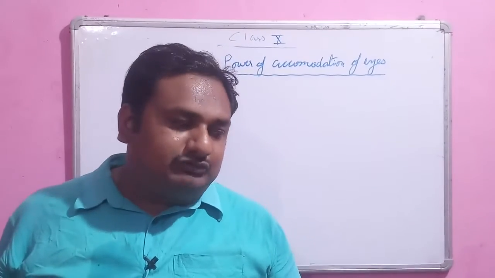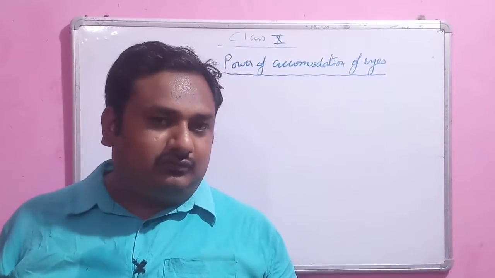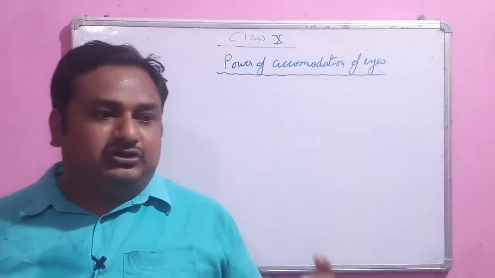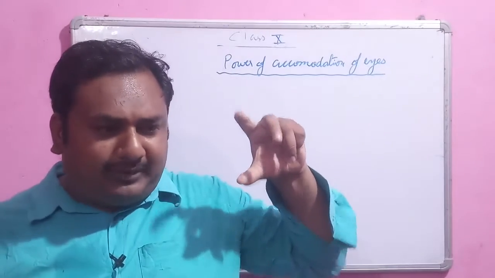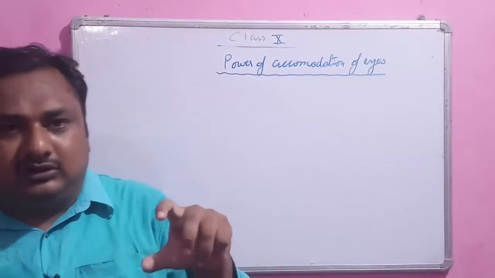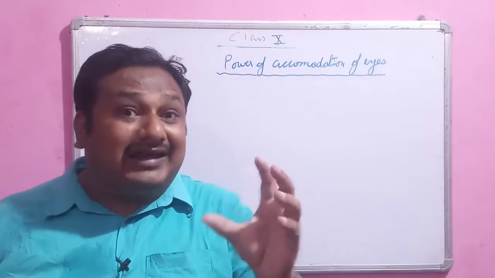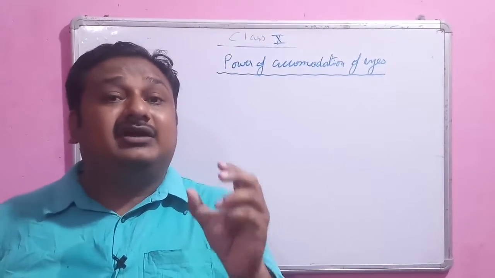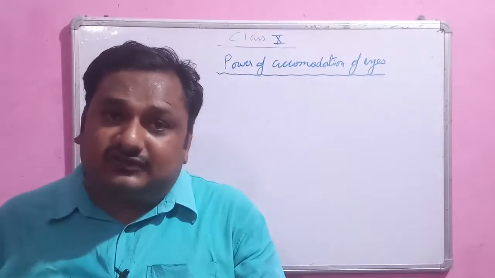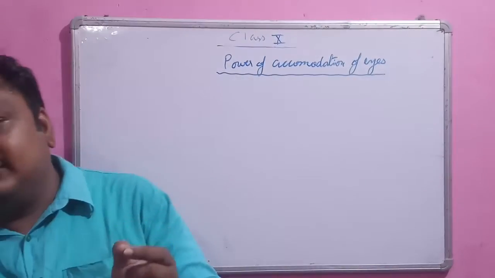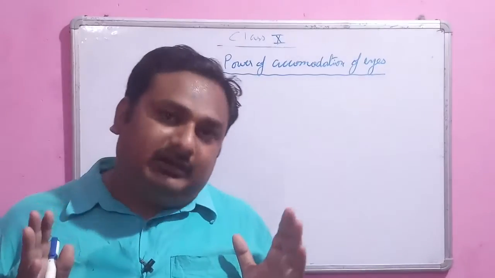So whenever the object is close to us, nearby, the ciliary muscles put pressure on the lens, so that the lens becomes thicker and its radius of curvature decreases. And if the radius of curvature decreases, the focal length will decrease.